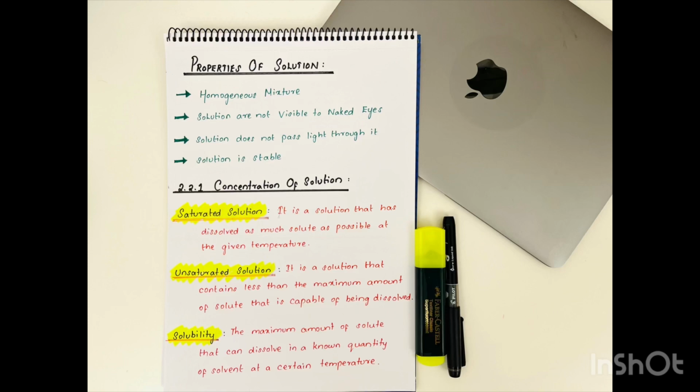So here we learnt two different concepts, saturated and unsaturated. A saturated solution is a situation in which the solution can no longer accept any more solute. Whereas an unsaturated solution is something that can accept more solute. Now, what is solubility? The amount of solute present in a saturated solution is called its solubility.